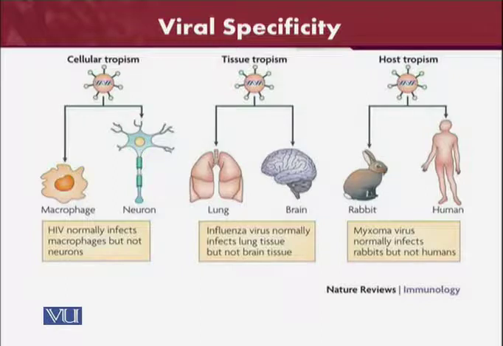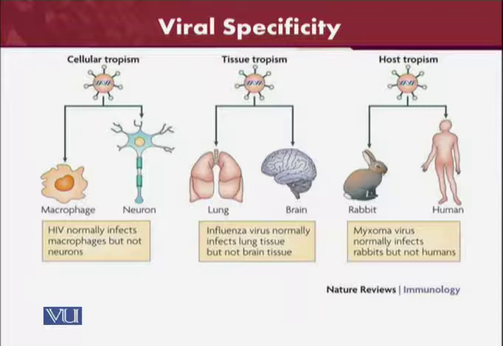So what is tropism? We will study cellular tropism, tissue tropism, and host tropism. That is also an example of specificity. Cellular tropism means the virus is specific to only a special kind of cell, and it will not damage other cells of the body.